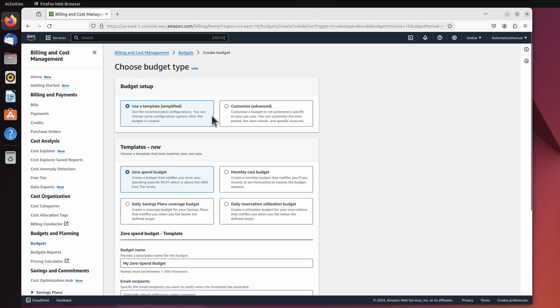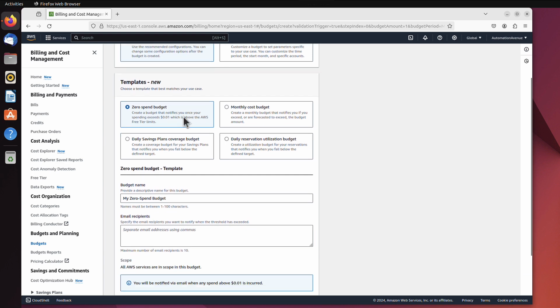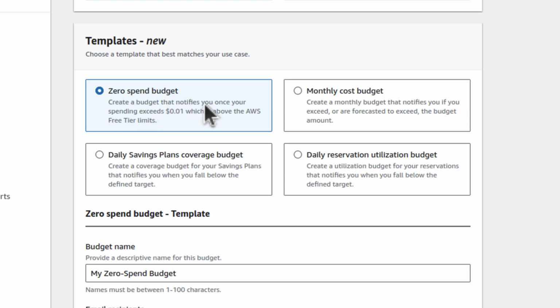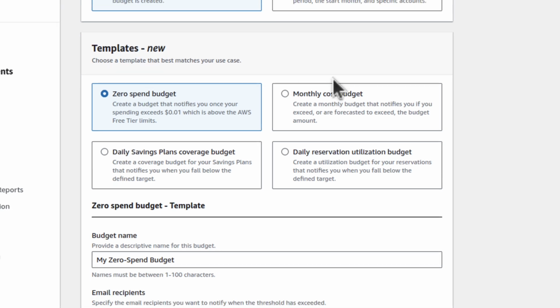Now we have a choice of using a template, or we can customize, using advanced settings. Let's stick to just the simplified version. And now, what type of template do we want to use? By default, you can see Zero spend budget: create a budget that notifies you once your spending exceeds 1 cent, which is above the AWS Free Tier limit. And that sounds good, doesn't it? Because that means if I spend any money on anything, I will get a notification.